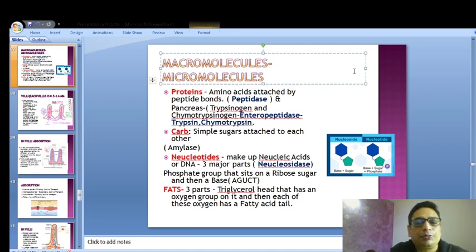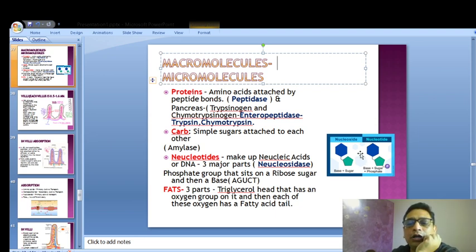Now carbs are simple sugars attached to each other, and these carbs are broken down into the simple form of sugar, that is glucose or galactose, by the action of amylase. Whenever you hear the word amyl, you understand it's talking about sugar. Amylase, something that breaks sugars. So simple sugars attached to each other are broken down by the action of amylase. Now nucleotides, how does the nucleotide look like?